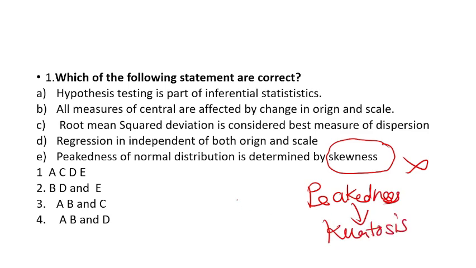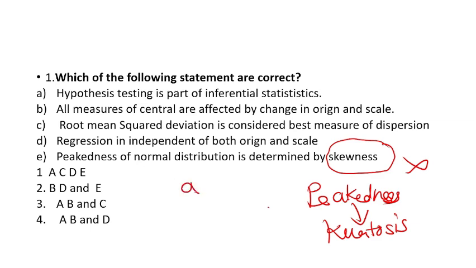Here we have studied 3 types: leptokurtic, mesokurtic and platykurtic. Remember this. And skewness is what? When mean and median are not equal, then the distribution curve is either rightly skewed or leftly skewed. So E we got incorrect.